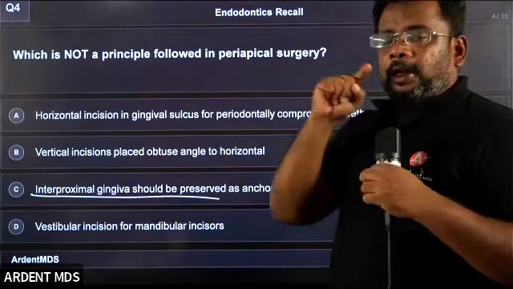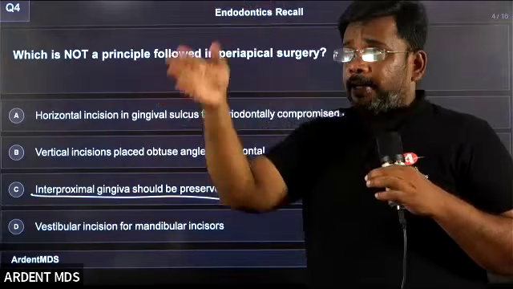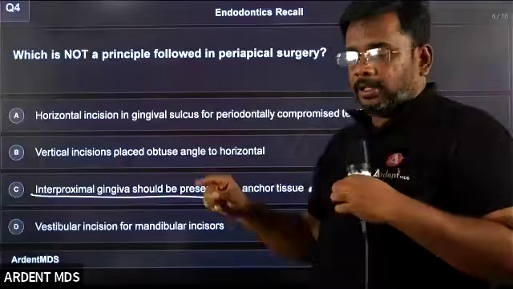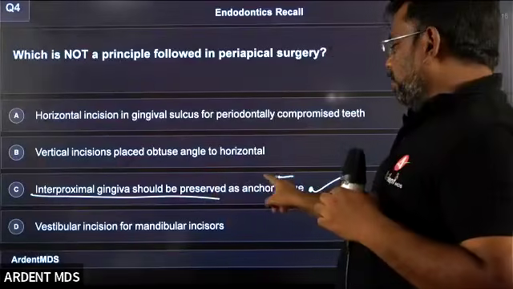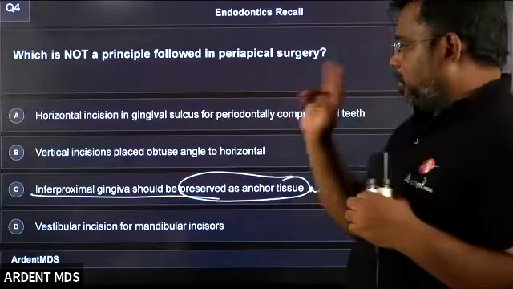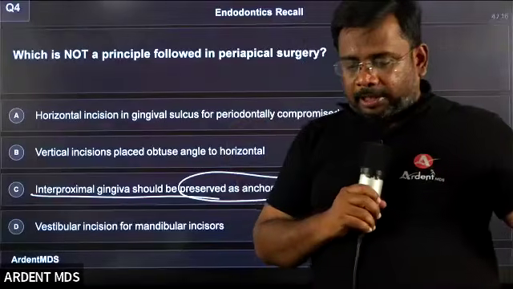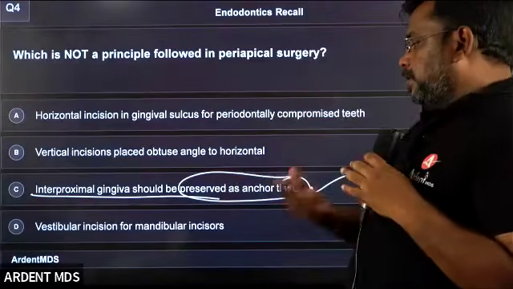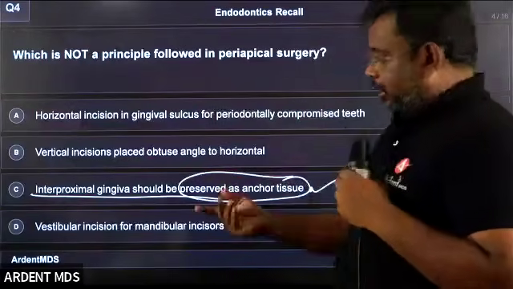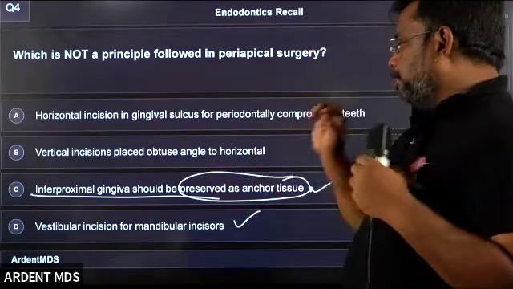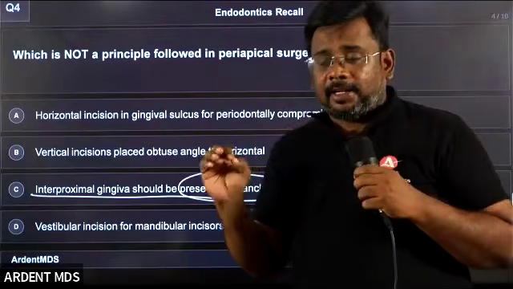Usually you won't cut directly through the interproximal gingiva. You should not do that. It is for an aesthetic reason, and second, it preserves the anchor tissue. There are two reasons why you should not disturb the interproximal gingiva. For a mandibular incision, you give a vestibular incision, and the vertical incision is placed at an obtuse angle to the horizontal incision.